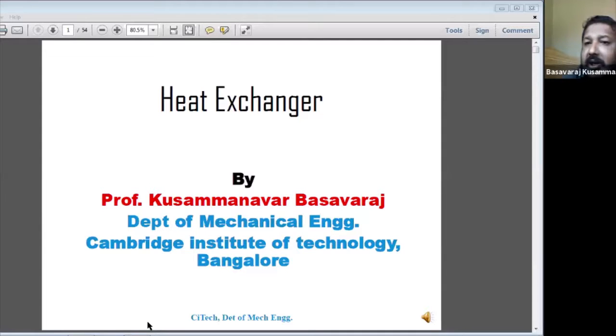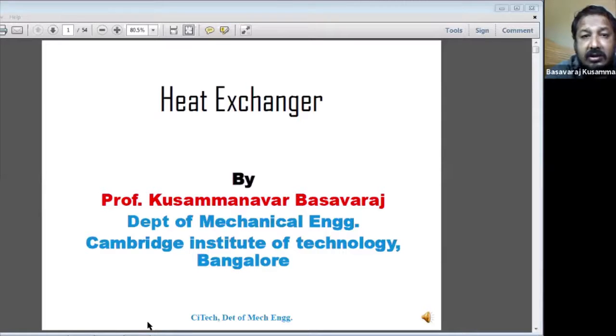What is the meaning of a heat exchanger? I think you saw a condenser and also studied it in the previous class. You studied about a condenser and what is called boiling. So, what is boiling and what is a condenser? And we also studied transient heat conduction and radiation. That brings us to the heat exchanger.